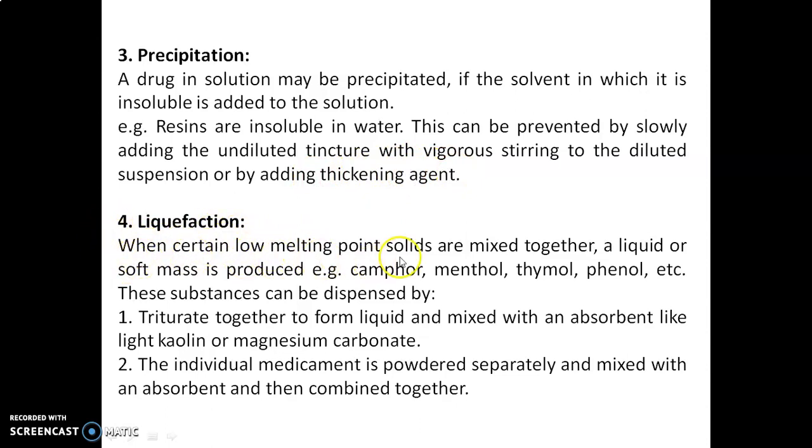Fourth one, liquefaction. When certain low melting point solids are mixed together, a liquid or soft mass is produced. For example, camphor, menthol, thymol, phenol, etc. These substances can be dispensed by, first, triturating together to form a liquid and mixing with an absorbent like light kaolin or magnesium carbonate, and second, powdering the individual medicaments separately, mixing with an absorbent and then combining together. So we will discuss the actual experiment.